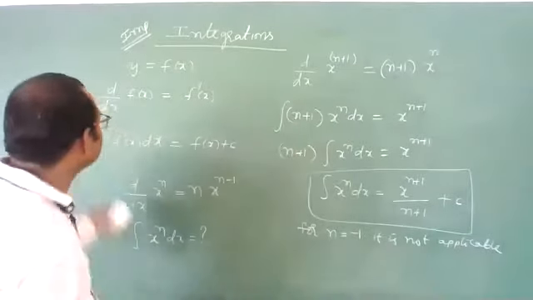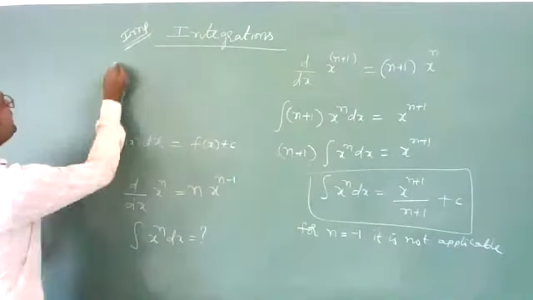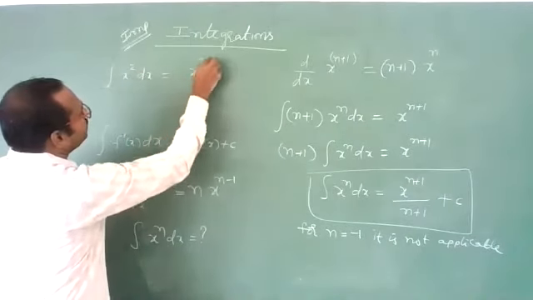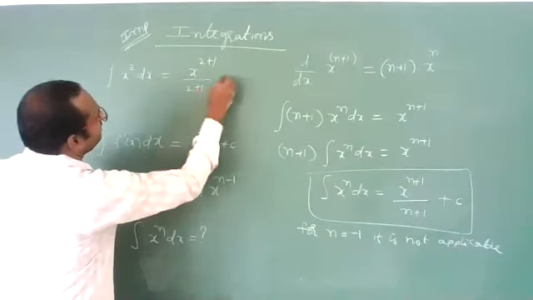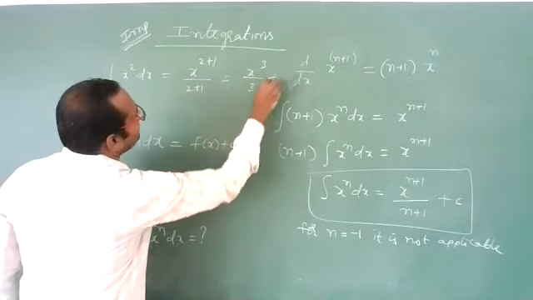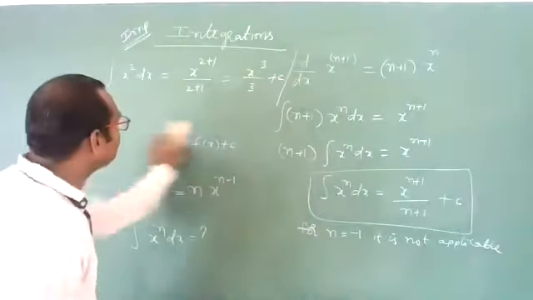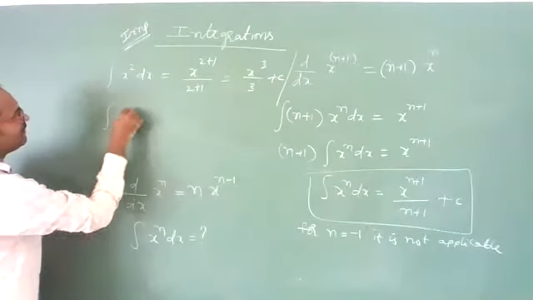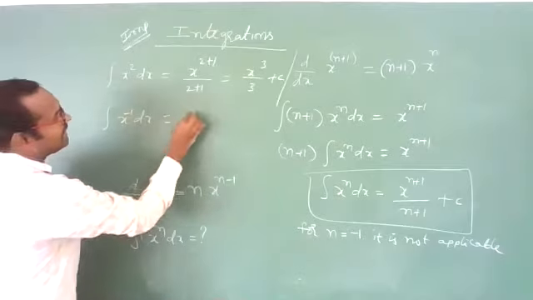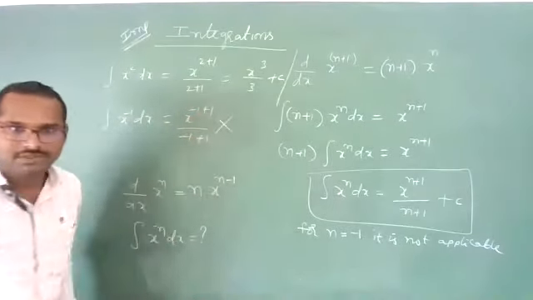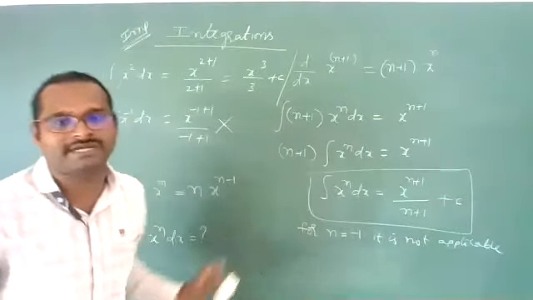What I am saying is, if you write integration of x square dx, you can write x power 2 plus 1 by 2 plus 1, that is equal to x cube by 3 plus some constant. But if you have integration of x power minus 1 dx, you can't write x power minus 1 plus 1 by minus 1 plus 1. It is wrong. You should not apply it for n equal to minus 1.